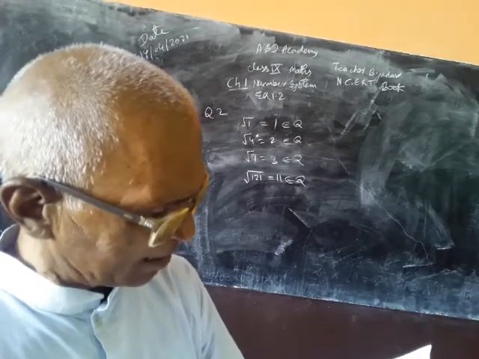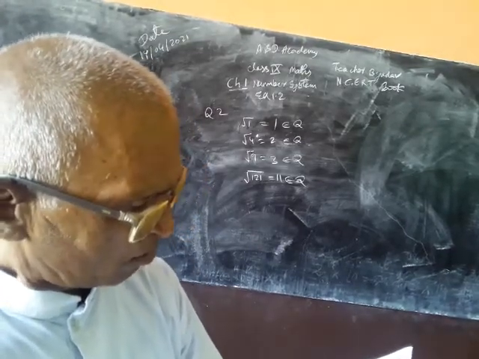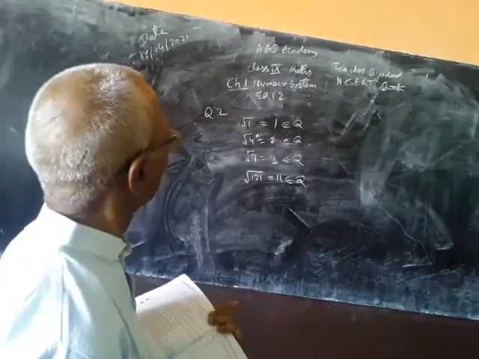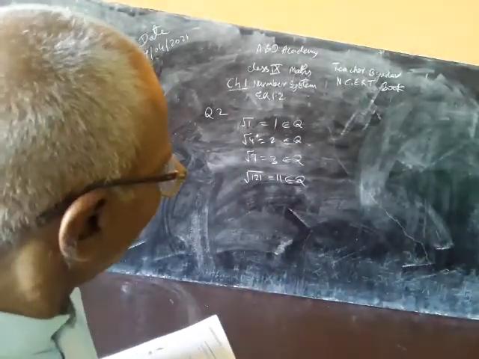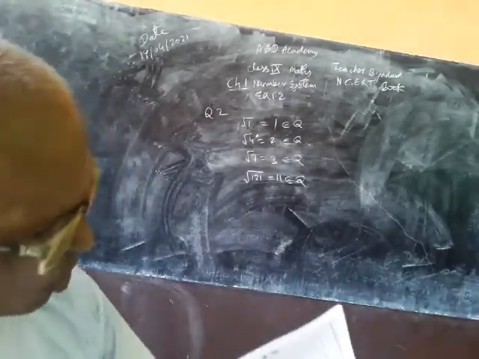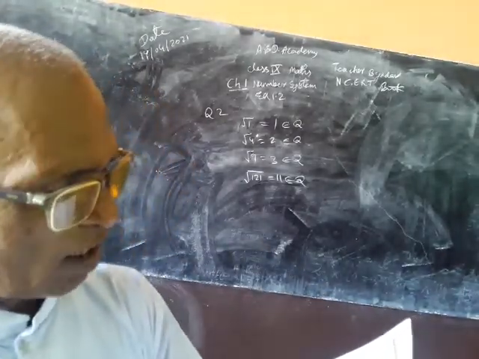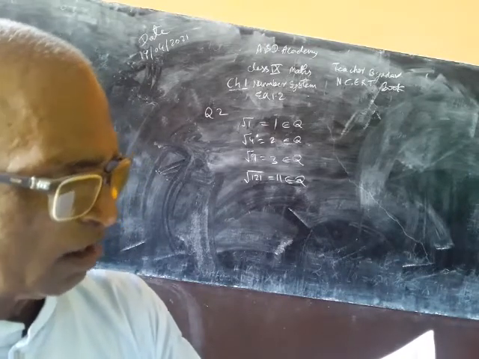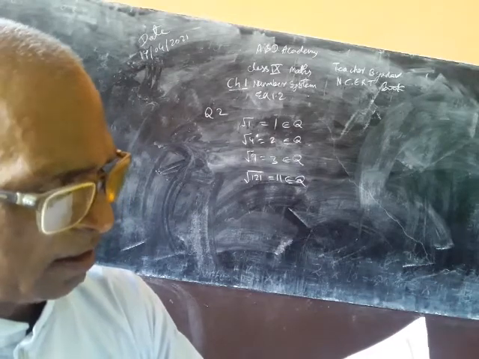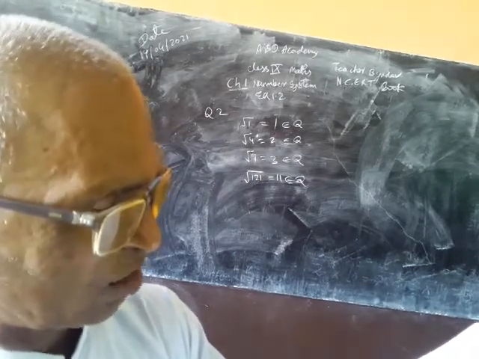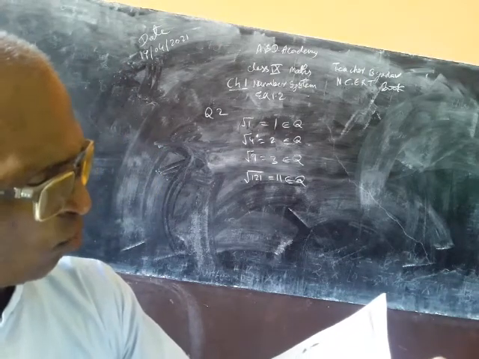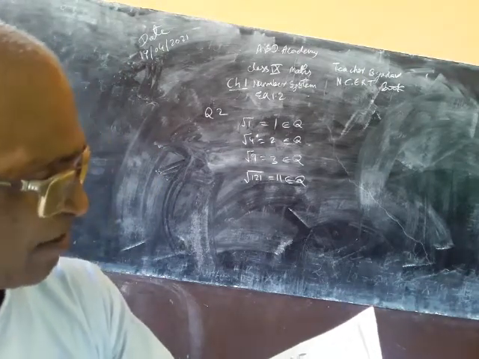So all positive integers are given here. These are positive integers. It starts from 1 and goes on. So many numbers which are perfect squares of some natural numbers will have rational roots, irrespective of being irrational. So this is false. I have given an example. So question 2 is complete.